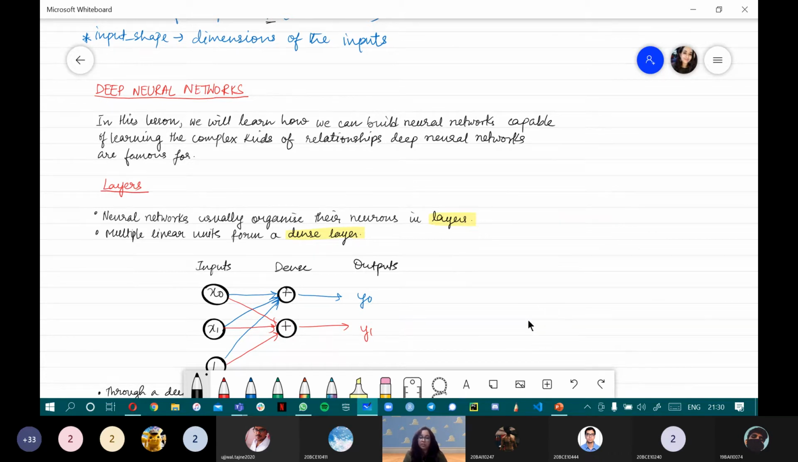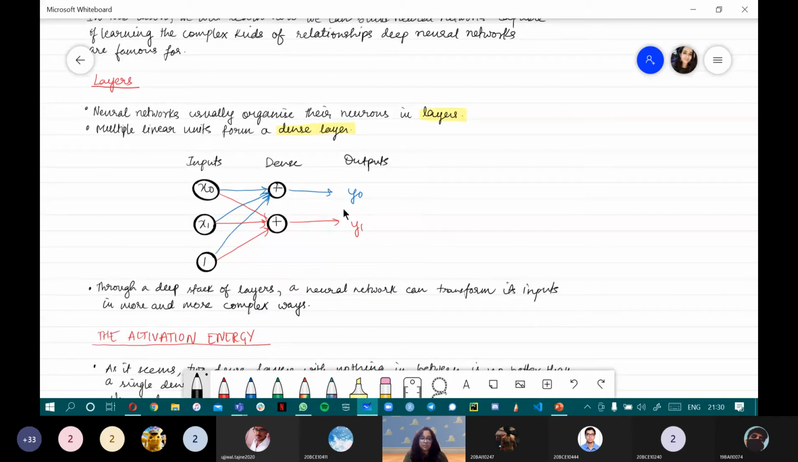So basically the arrangement of multiple neurons is known as a layer, and then the collection of all these linear units of multiple neurons is known as a dense layer, right? Okay, so this is how it looks, and as you can see, since it's a dense layer, it is giving us two outputs instead of one.